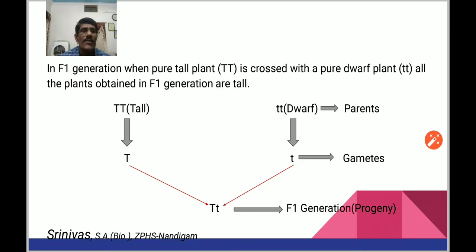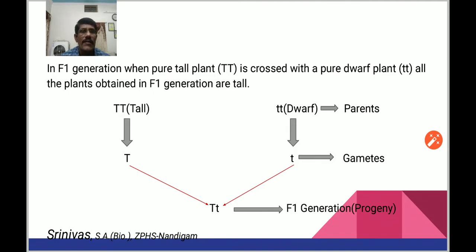Whereas the gametes coming from pure dwarf plant, that is small t, we get the gametes having small t's. If both are united, both are combined, or if they are crossed with each other, incidentally or naturally, if it happens, then we get the progeny containing capital T and small t in F1 generation.